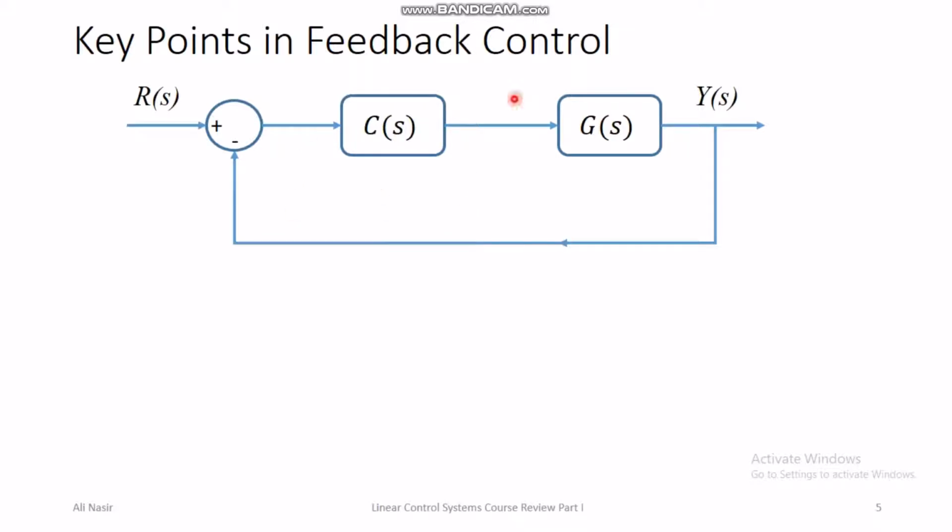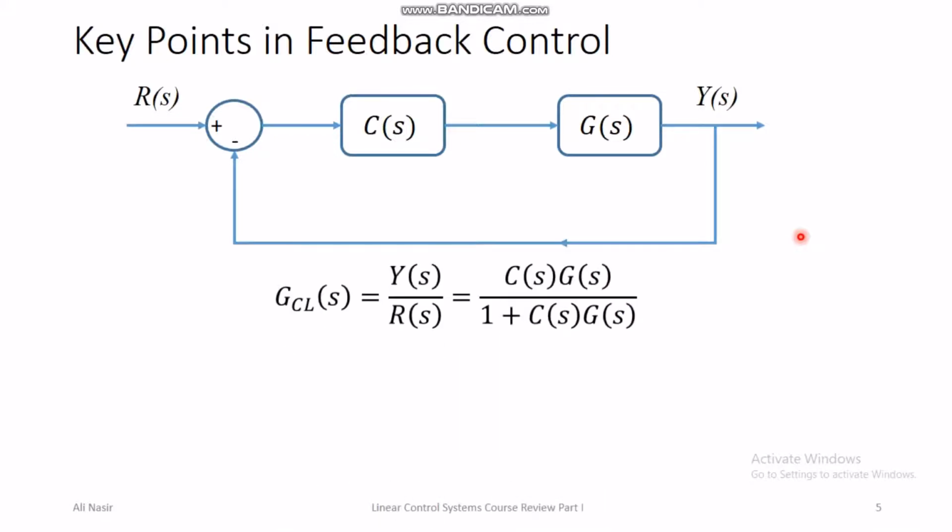So despite all these assumptions of zero disturbance and zero noise and ideal sensor, the feedback control works reasonably well in a lot of professional projects, not all of them.